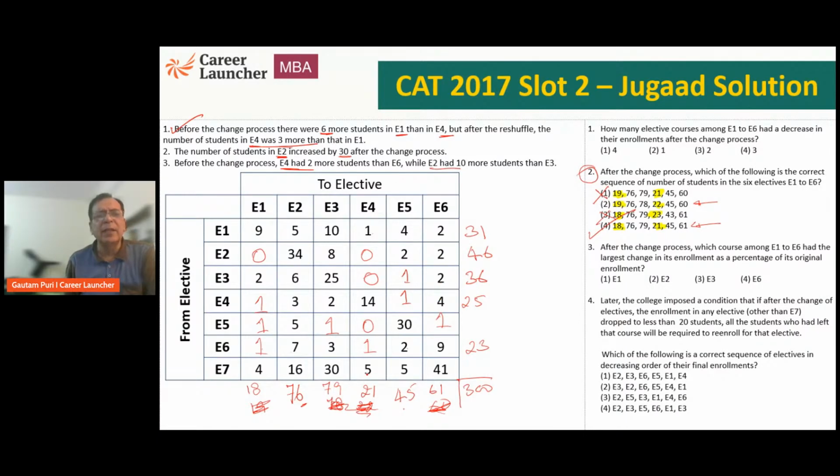We have completed everything. And please see the amount of time we have saved by using question number 2. And what is the total going to be for E5? 5, 6, 7, 8, 38.